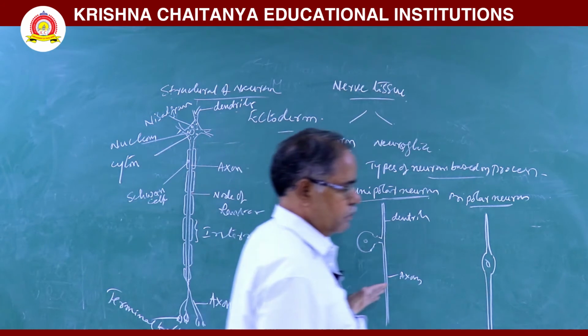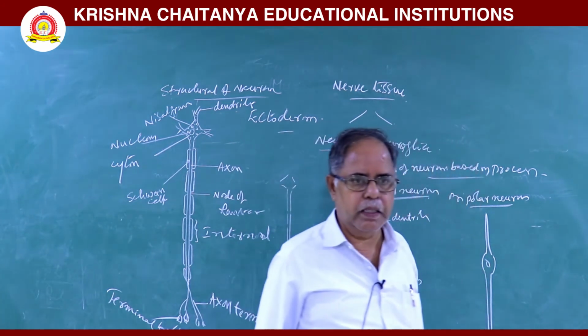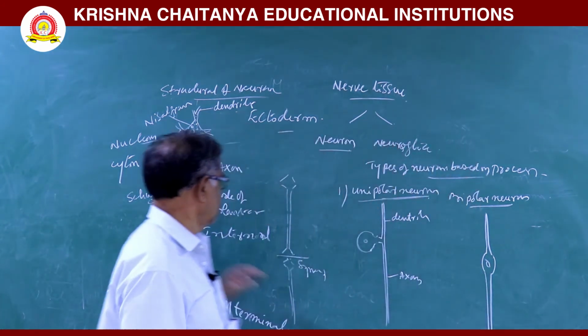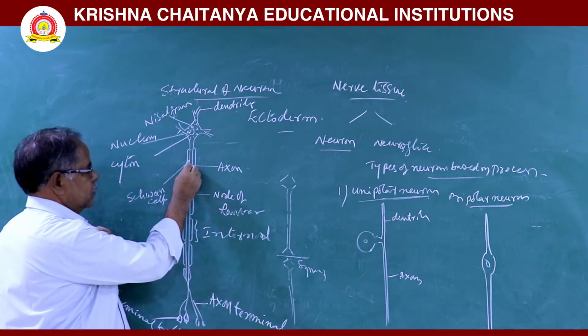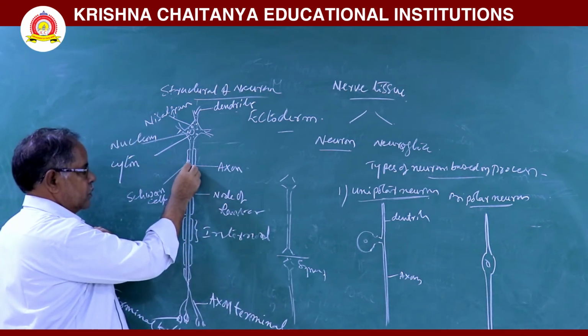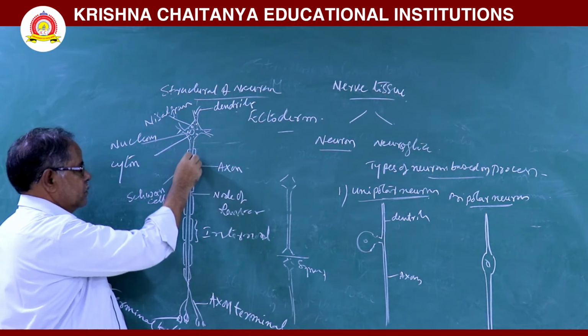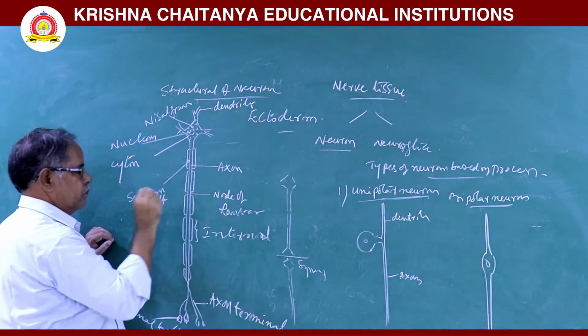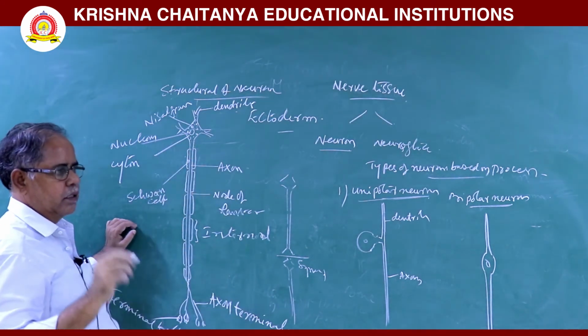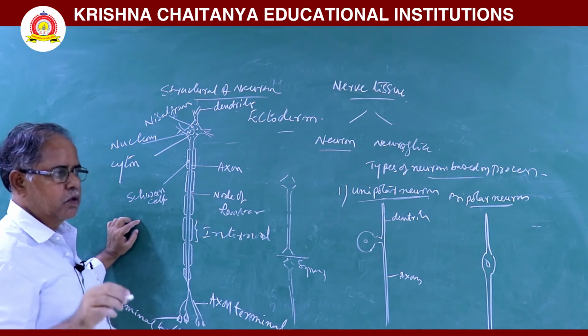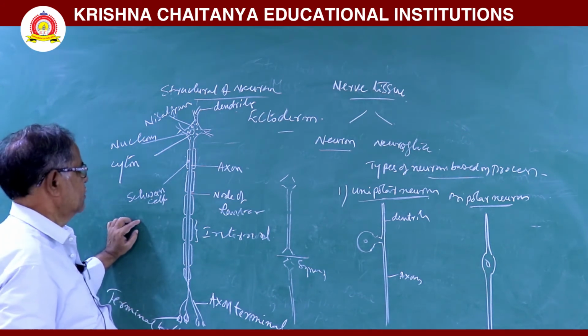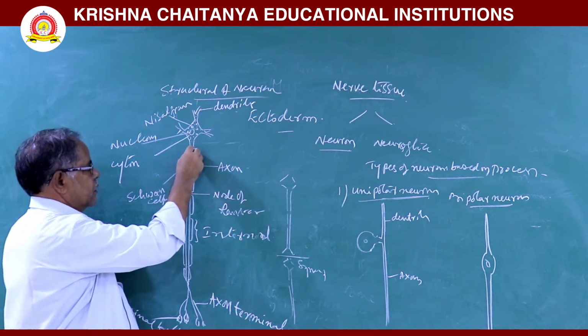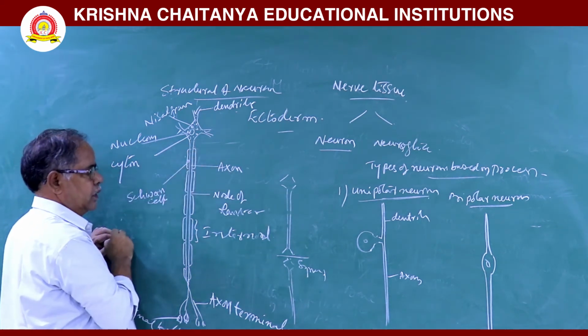Types of neurons based on presence and absence of myelin sheath. Here, this is a Schwann cell. In some neurons, the Schwann cells are wrapped with myelin. This myelin contains a higher proportion of lipid.